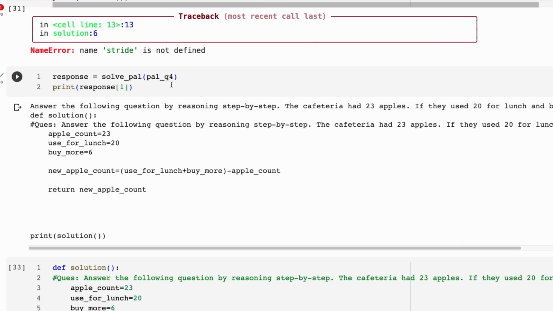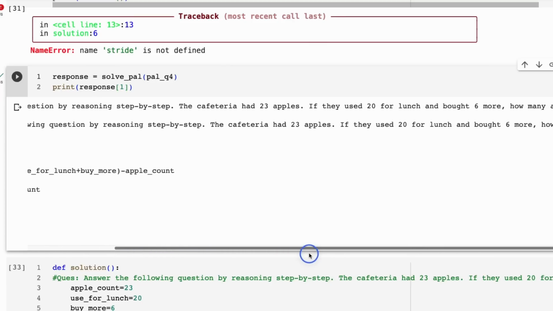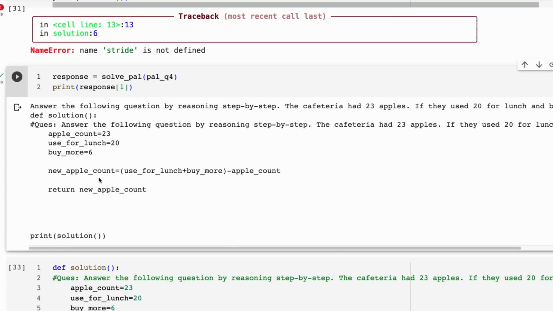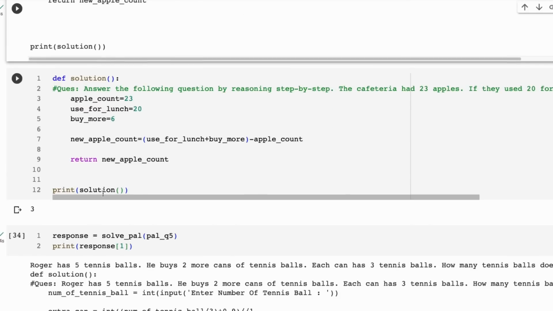Next one up is the question about the apples. So this one we've used in a lot of videos. Answer the following by reasoning step by step. Cafeteria has had 23 apples. If they used 20 for lunch and bought 6 more, how many apples do they have left? The answer should be 9, but it's not, right? What they've basically got here is producing 3.